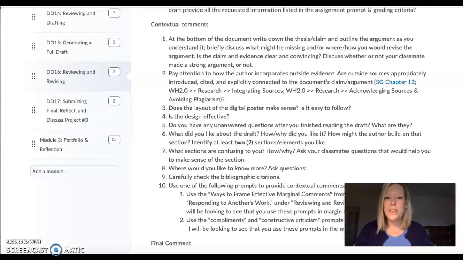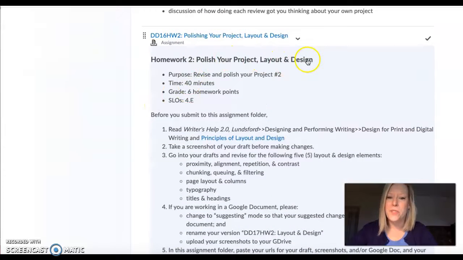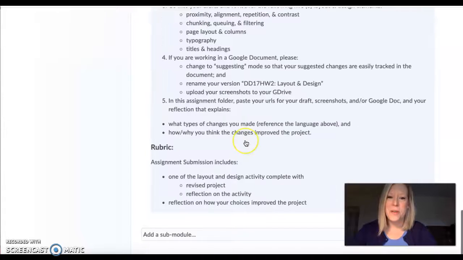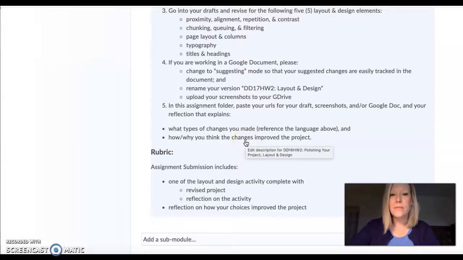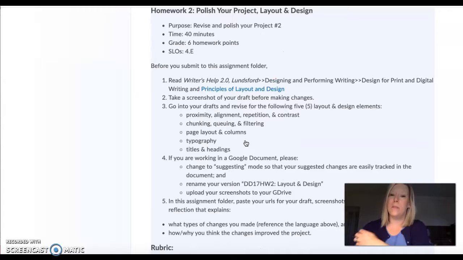If you have other questions, let me know, but just like anything multimodal, we have to kind of get creative. So once you guys do that, there's a Polish Your Project, which is going to help you edit and get things ready for submission. So we've done this kind of a thing before. The one thing I will draw your attention to, though, is that I'm asking you to take a screenshot of your draft before making changes.